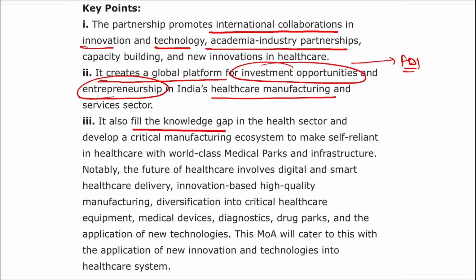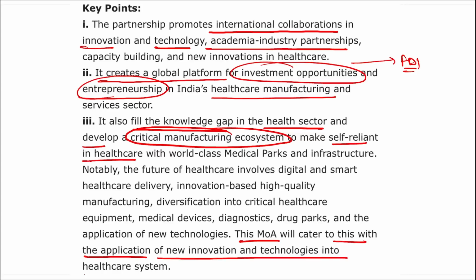Also, this will fill the knowledge gap in the healthcare sector and develop a critical manufacturing ecosystem to make us self-reliant in healthcare. Correct. Also, this MOA will cater to this with the application of new innovation and technologies in the healthcare system. Right.